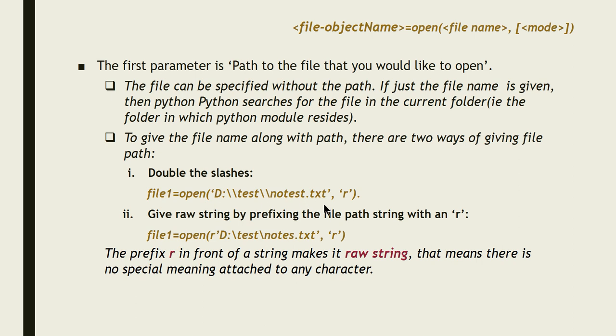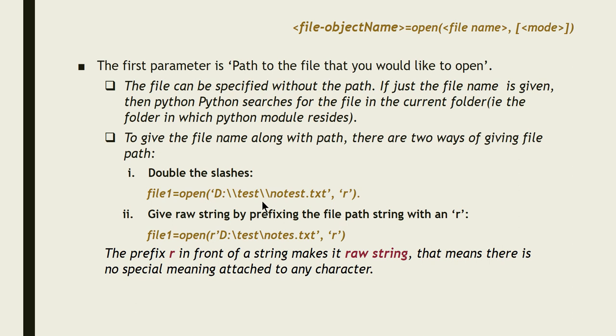When you look at that, normally when you search for the path, it will only have a single slash. Why is there a double slash? If you want to give the path, you must give it with the double slash only.